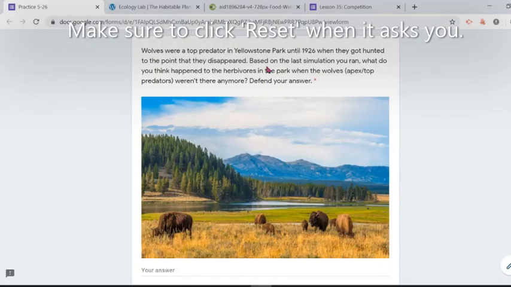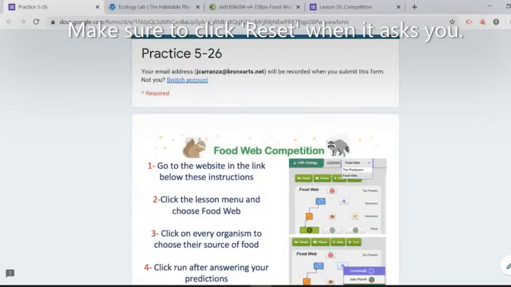And the question is asking, what do you think happened to the herbivores in the park when the wolves, the apex top predators, weren't there anymore? And use arguments to defend your answer. So what do you think happened with the herbivores when the wolves went extinct? And you're pretty much done with the practice.